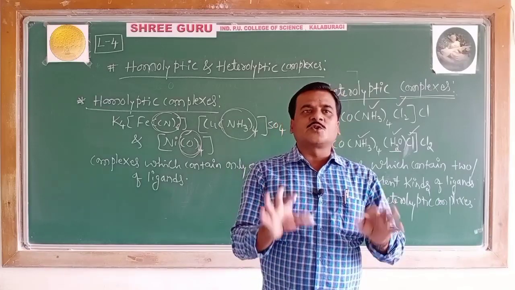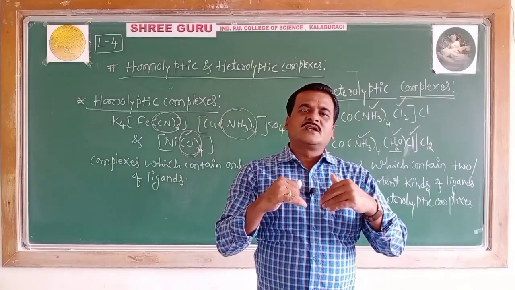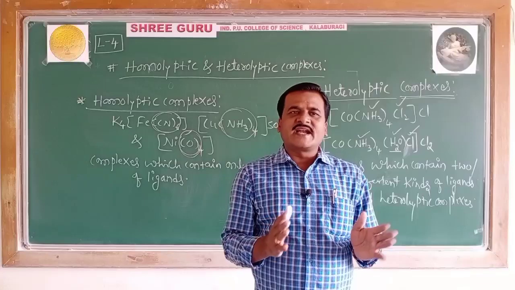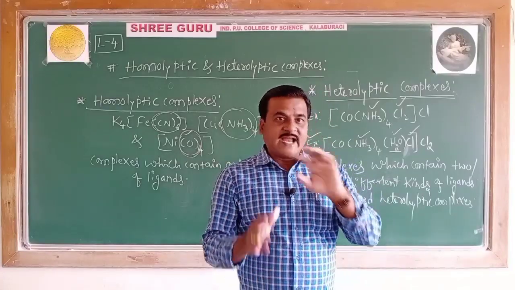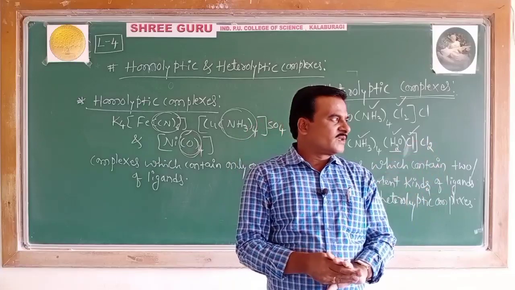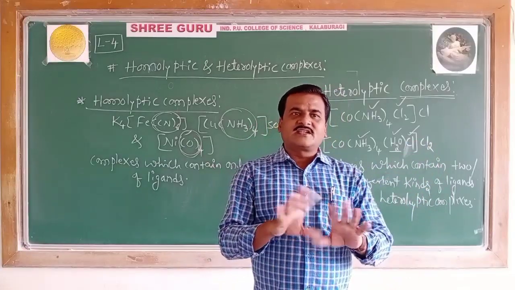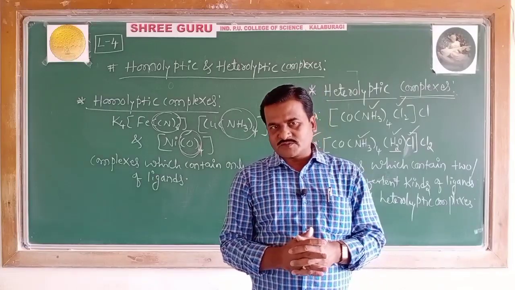Heteroleptic complexes are those complexes which contain 2 or more different kinds of ligands. When they contain them, such complexes are said to be heteroleptic complexes. So this completes almost the important terms related to coordination compounds.